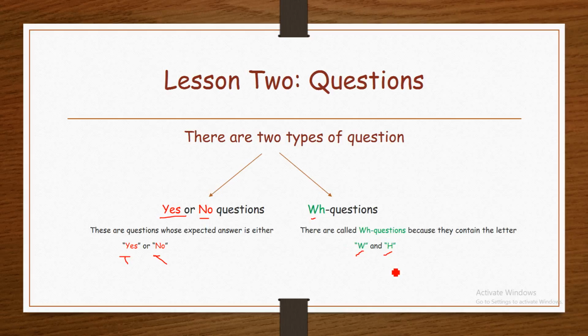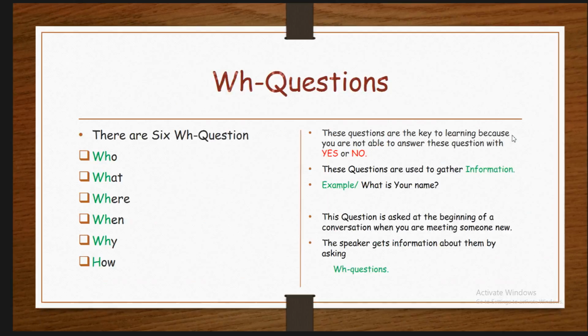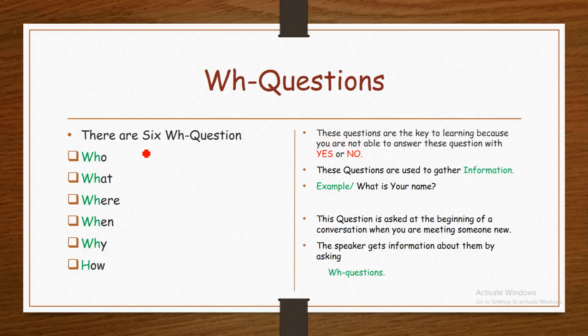And their expected answers are information. It means that with WH question words, you are asking to gather information about someone or something. There are 6 WH questions. There are more than 6, but the most common ones are these 6: who, what, where, when, why, and how.